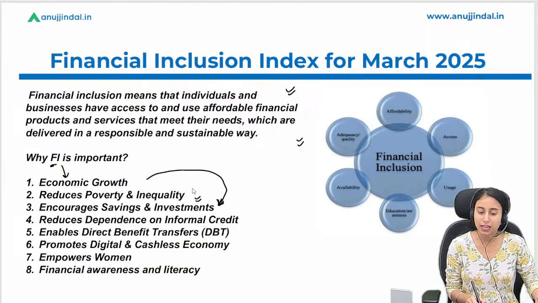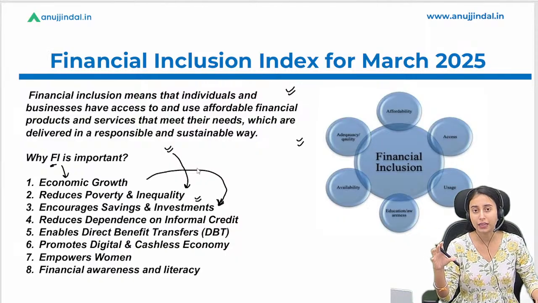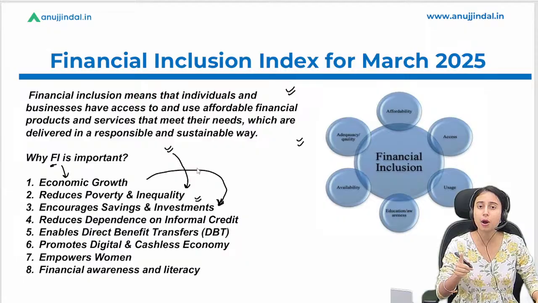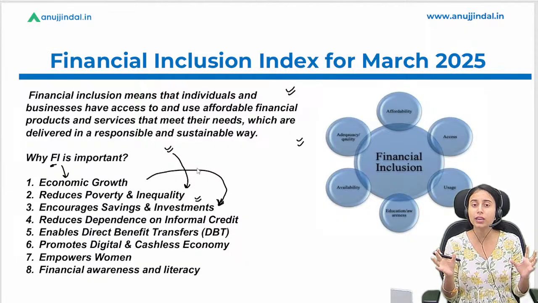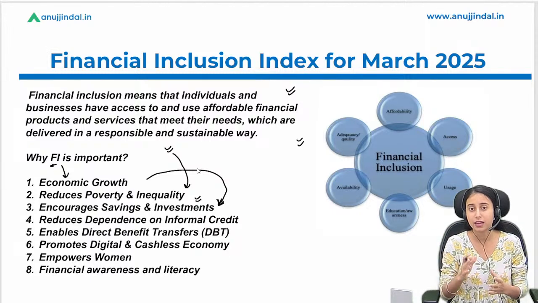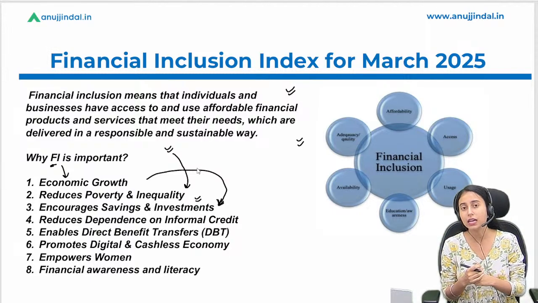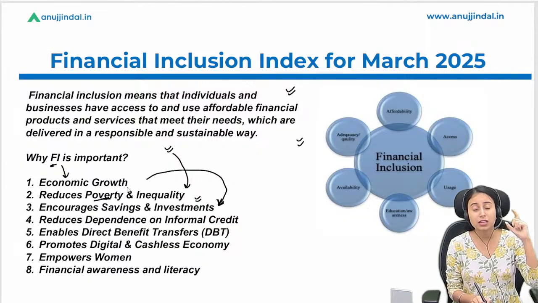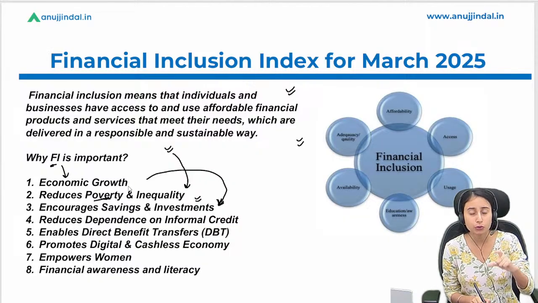Apart from this, financial inclusion reduces the inequality between rich and poor localities, right? Because the rich person and the poor person are getting the same amount of loan at the same interest rate, so there is no inequality whenever they are accessing financial services. So this also reduces inequality. What about poverty? Financial inclusion also reduces poverty.